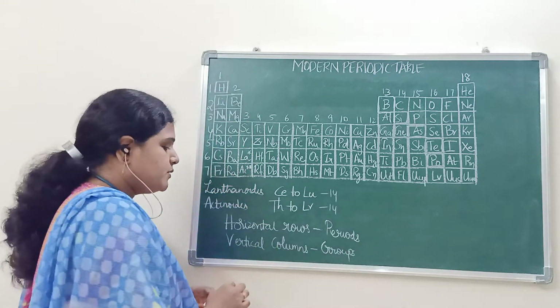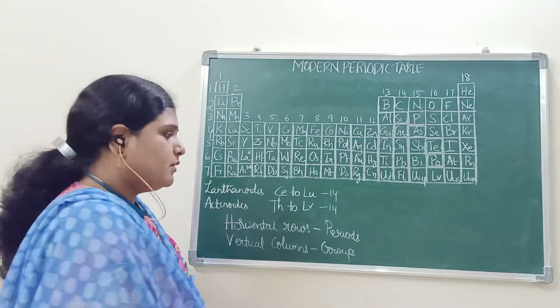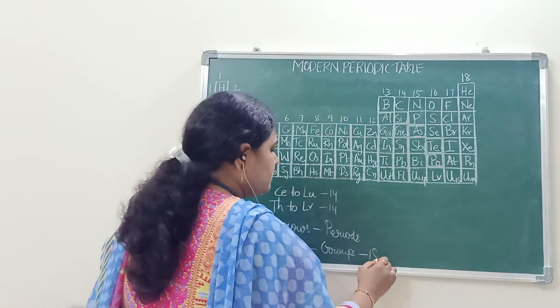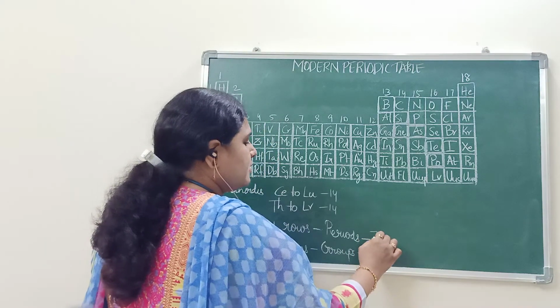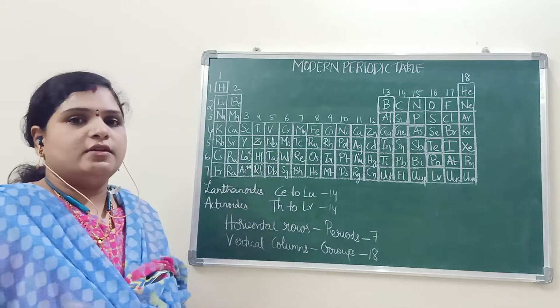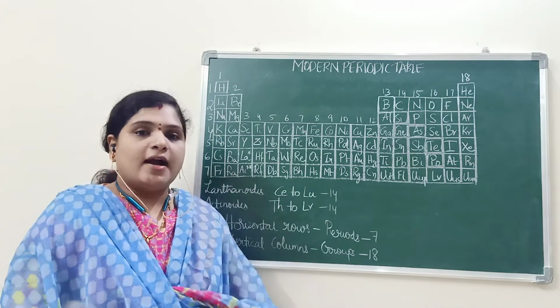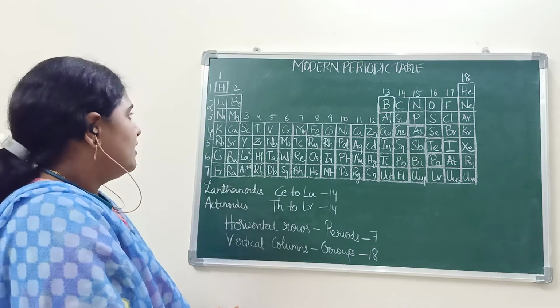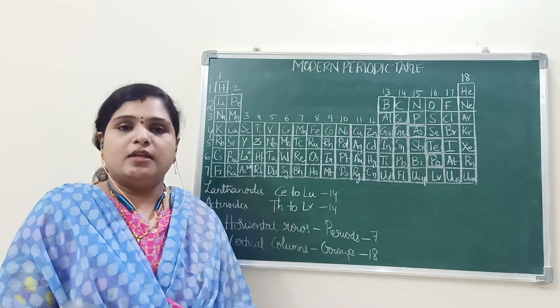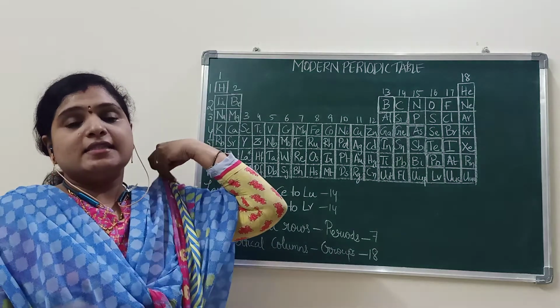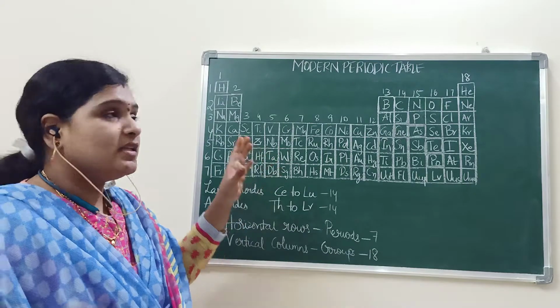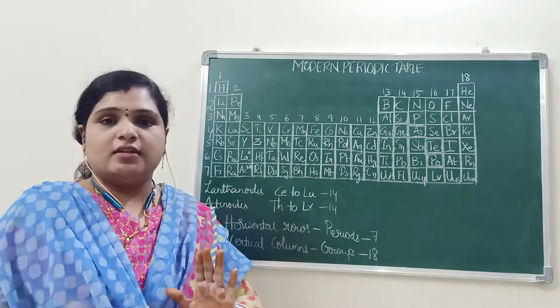Total how many groups are there in the modern periodic table? 18 groups. And how many periods are there? 7 periods. Okay. And while giving preference to atomic numbers, he has arranged the elements in increasing order.